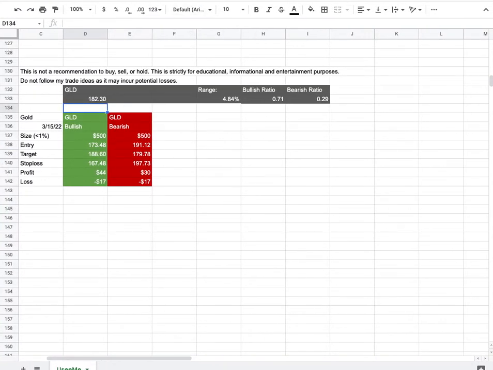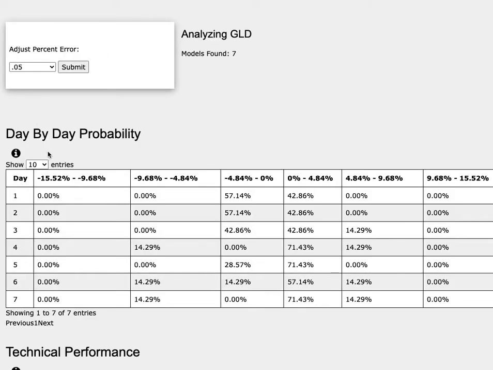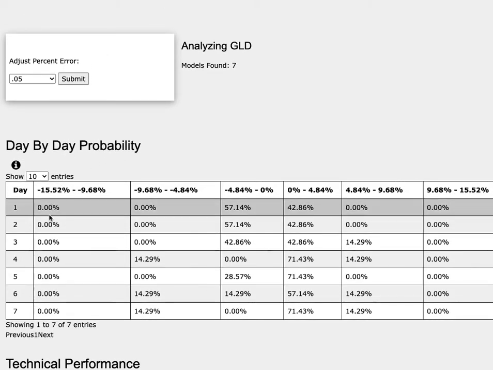So how did I develop these trade ideas? It all comes from the day-by-day probability model. As we progress to the 5th day of the week trading, gold futures has a 71% chance to climb between 0 to 5%, and a 29% chance to fall between 0 to negative 5%.